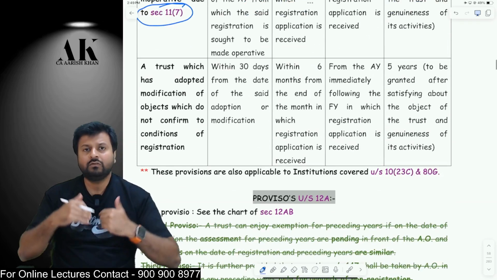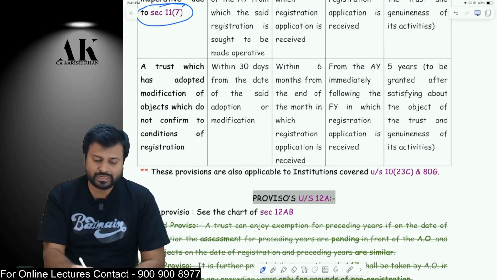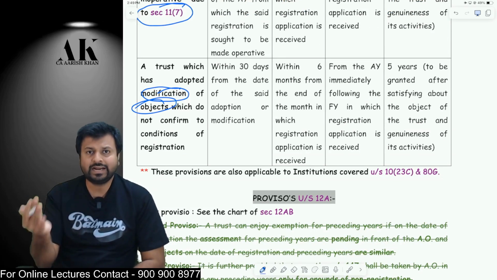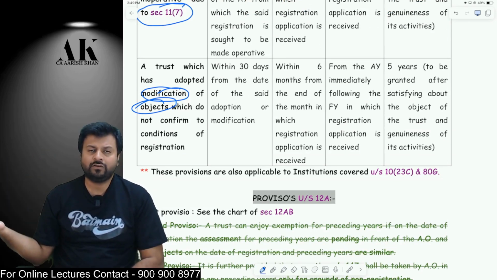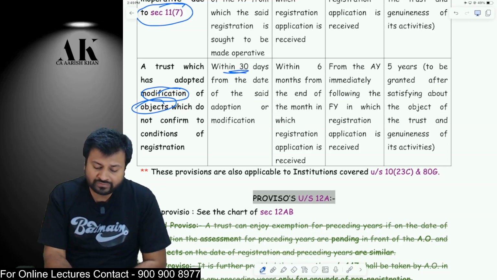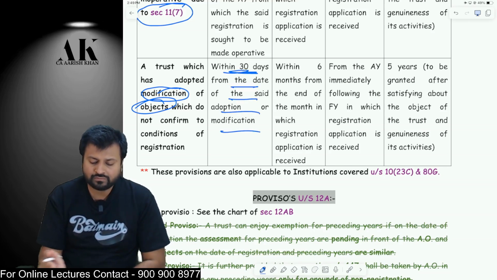Last but not least, what about the trust which changes its objects, modifies the objects, or adopts new objects? Earlier I was registered for relief of the poor. Now I want to register for medical relief also. So you have to make a fresh application within 30 days from the date of adoption of the new object.